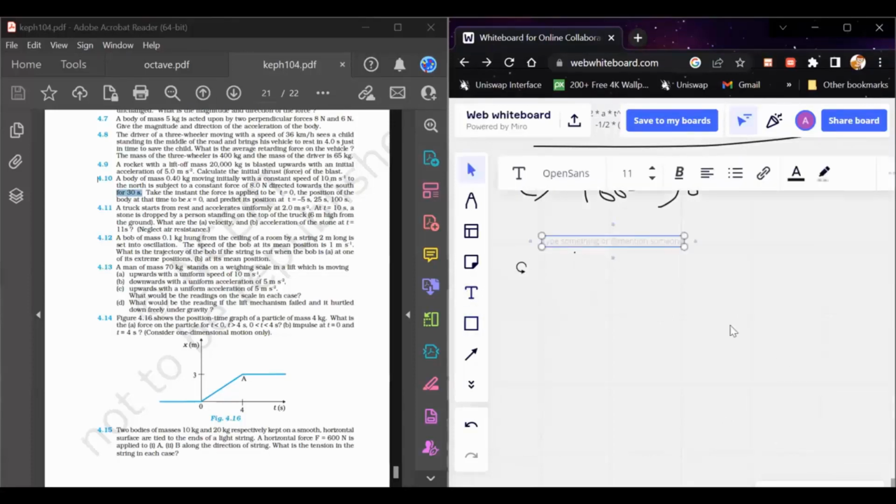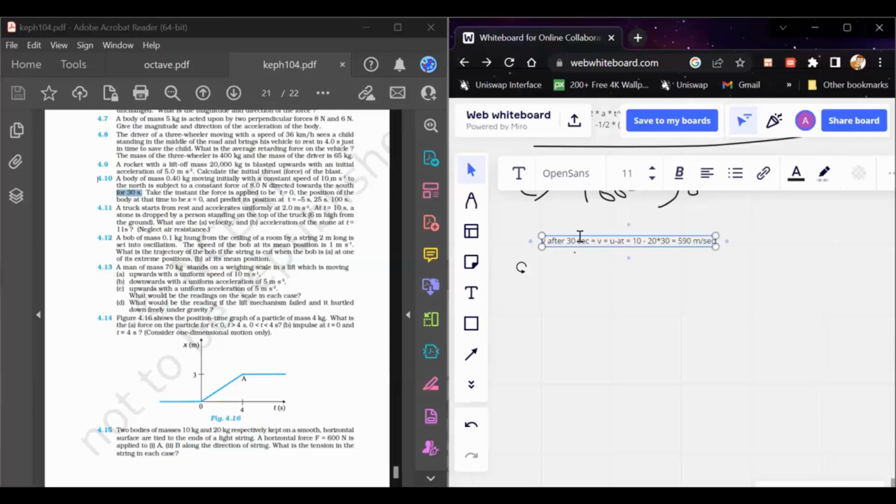After 30 seconds, v equals u minus at. So this is equal to 10 minus 20 into 30, which comes to minus 590 meter per second.